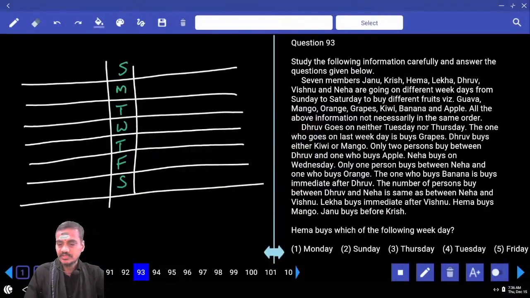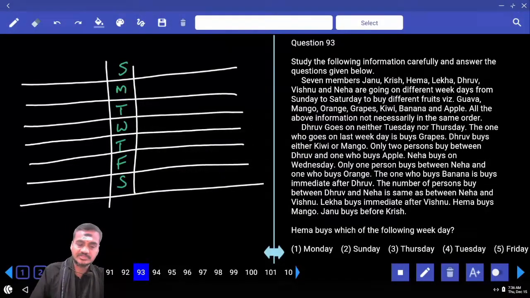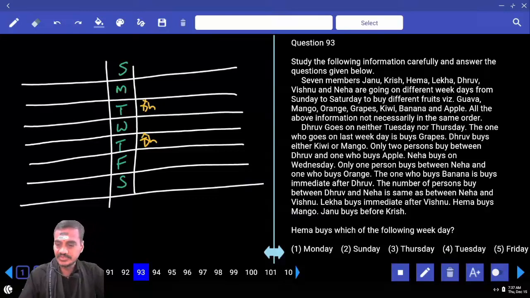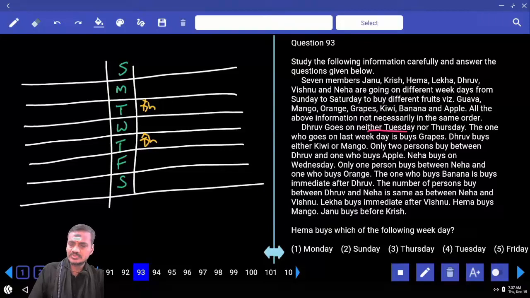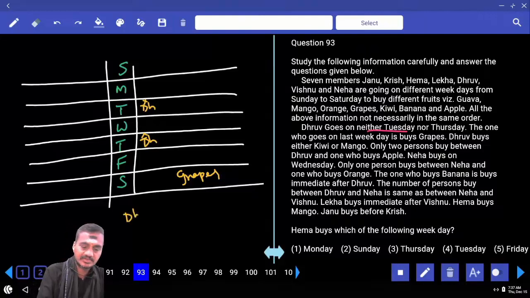Now first one, tell me. Dhruv goes neither on Tuesday nor Thursday. The one who goes on the last day of the week buys grapes. Last day means Saturday. Now this person buys grapes, and Dhruv buys either kiwi or orange. Now this Dhruv, either kiwi or orange.